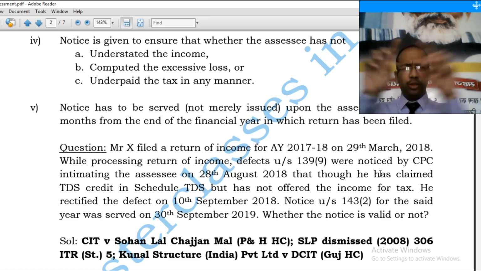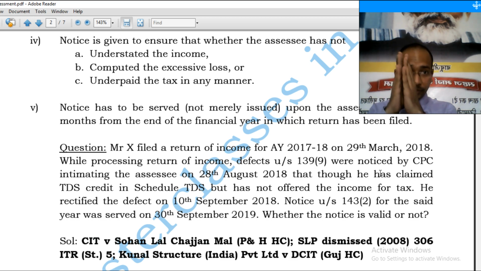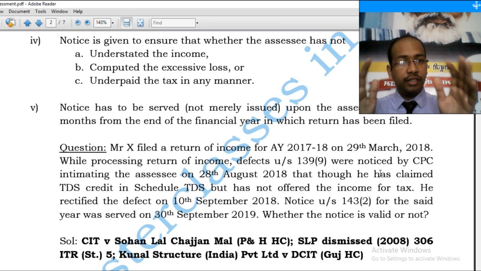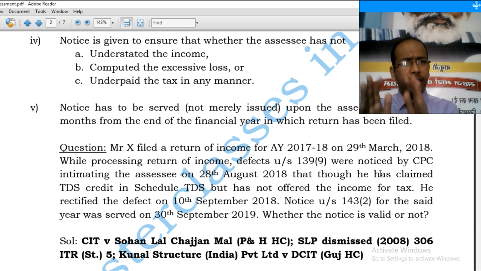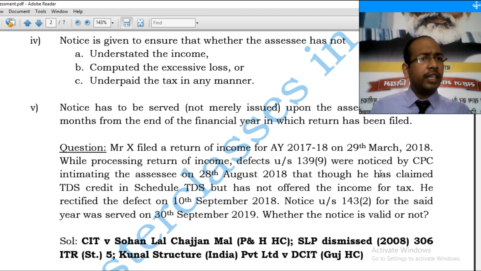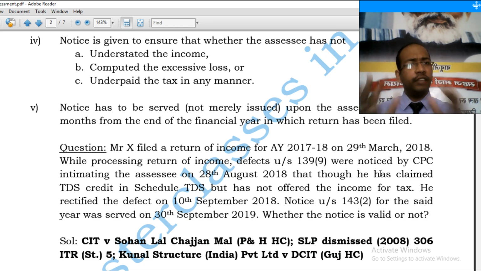What happened? In the schedule TDS, the assessing officer found that the assessee has claimed TDS, and against the TDS he has shown that this much income has been offered to tax under this head. However, while checking that head, it was observed no such income was offered. So it is a case where the return of income is defective. Why is it defective? Explanation to section 139 says annexure, statement and column in the return of income related to computation of tax should be complete. So in the first clause itself, it is defective.